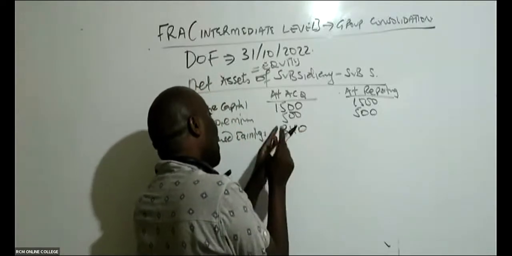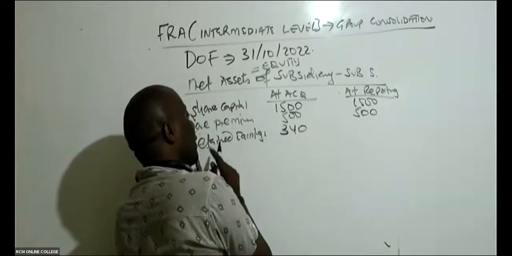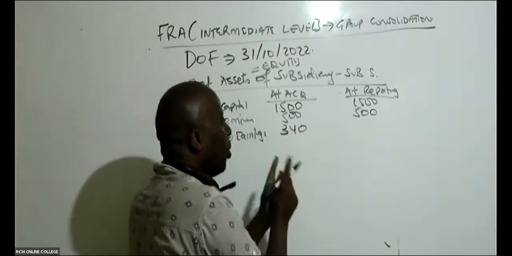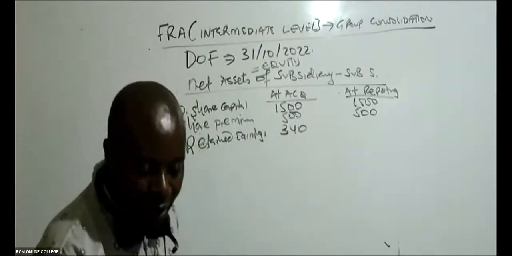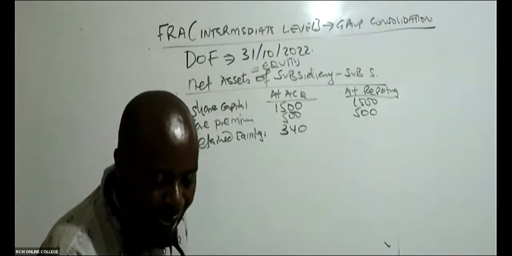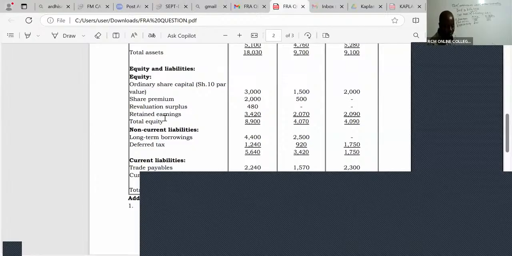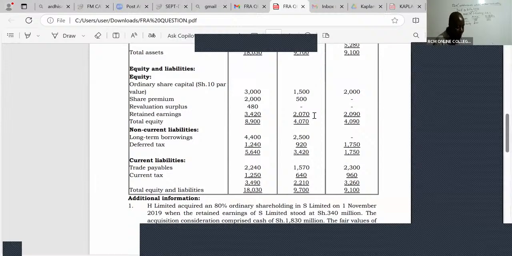And then we have retained earnings of S on the statement of financial position at reporting. The examiner has given me this: retained earnings at reporting is 2070.